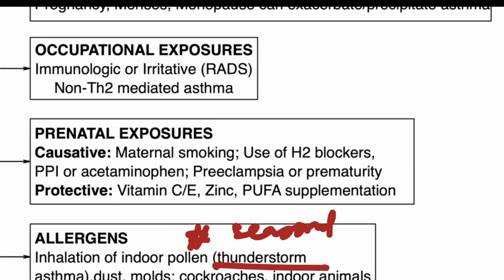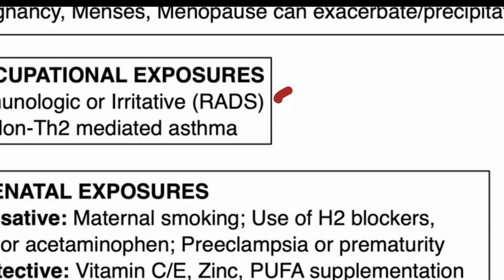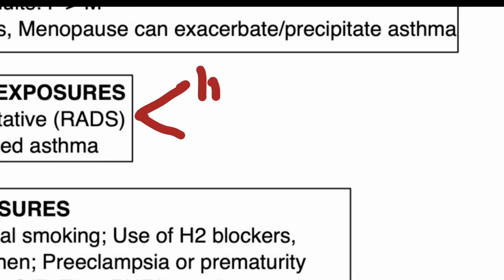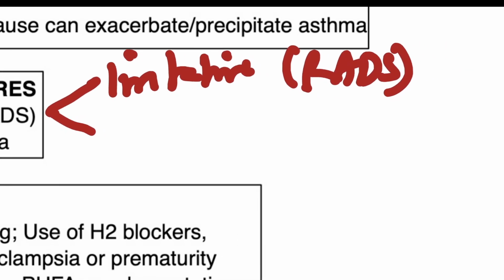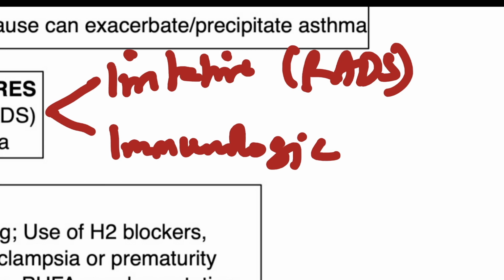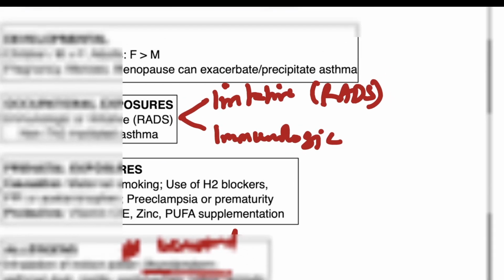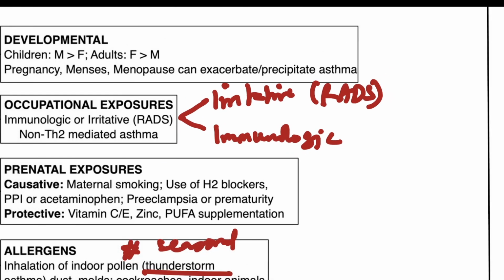And occupational exposures, remember, they can be of two types. Either they can cause an irritative type of disease, which is referred to as reactive airway dysfunction syndrome. This generally will heal completely and not give rise to asthma, whereas the immunologic variety leads to sensitization in the individual and is linked with asthma. This is referred to as occupational asthma.